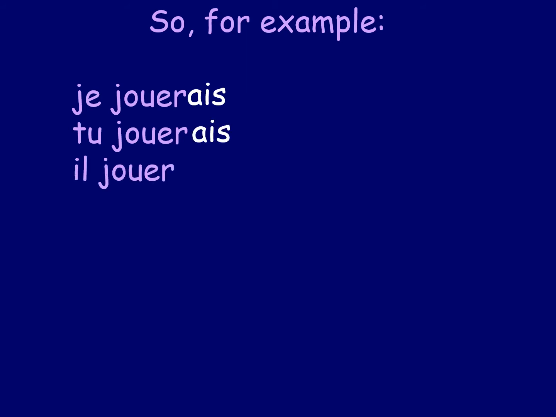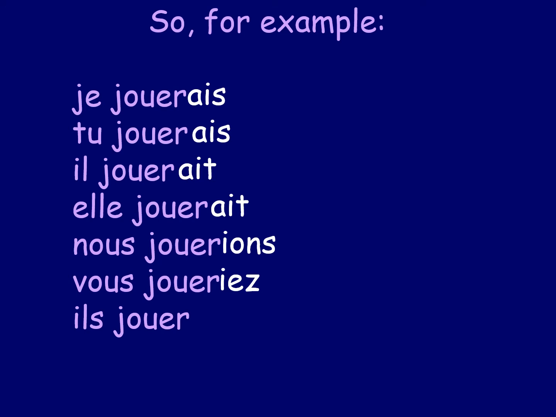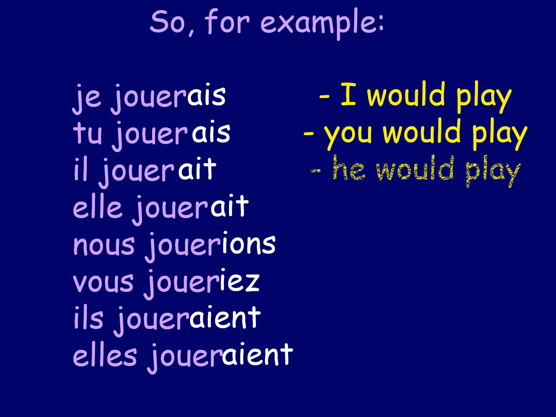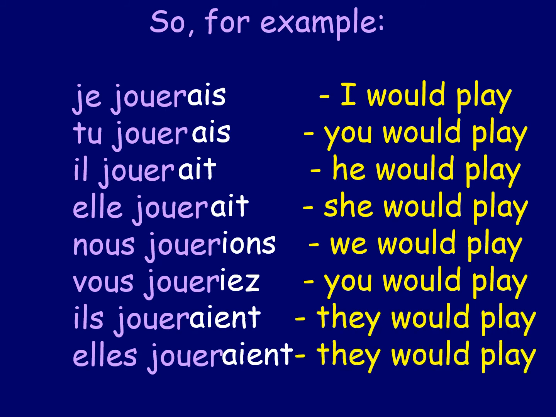Il jouerait, full verb, AIT this time. Elle jouerait, put AIT. So we're taking a full verb, we're putting AIT on the end. Nous jouerions, we're taking jouer and we're putting IONS. Vous joueriez, here for you, we're putting IEZ. Ils jouaient, AIENT, elles jouaient, AIENT. So we've got I would play, you would play, he would play, she would play. Taking the full verb, we're putting our ending on the end. We would play, you would play, they would play.